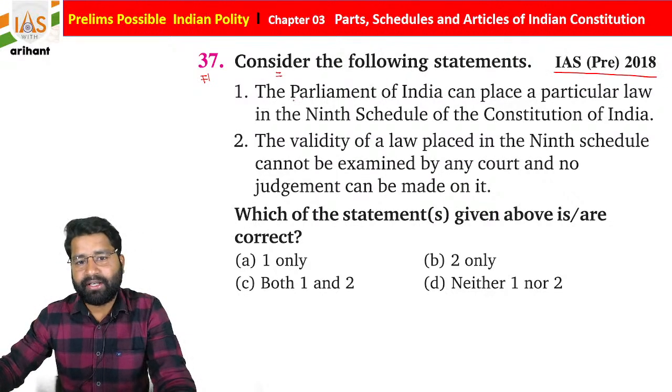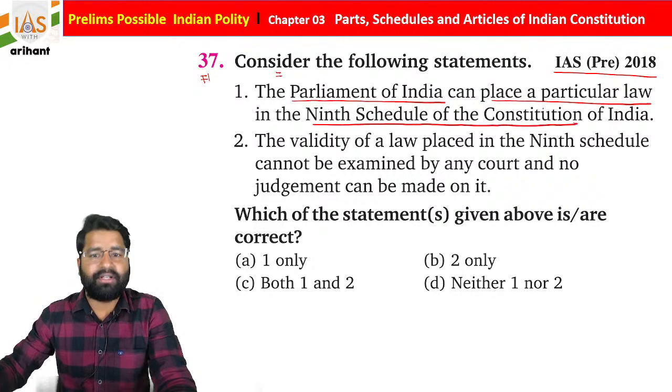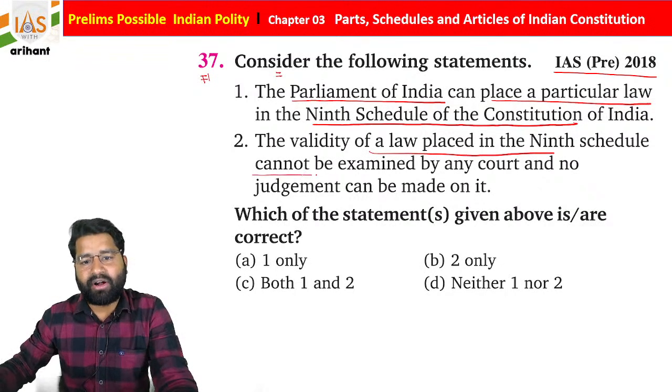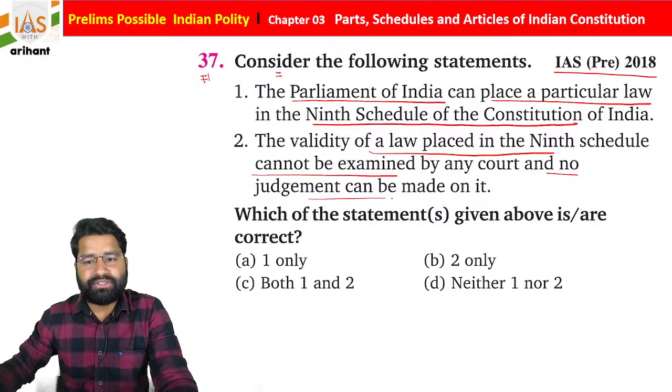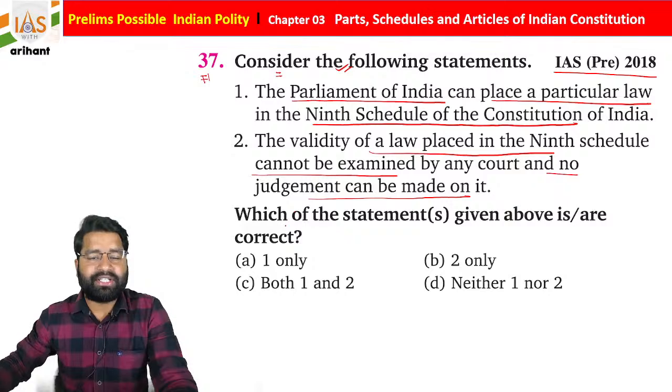Now if you see the next, consider the following statements, and this question belongs to the year 2018 UPSC Prelims. The Parliament of India can place a particular law in the 9th schedule of the Constitution of India. The validity of a law placed in the 9th schedule cannot be examined by any court. The second statement says that no judgment can be made on it. Now, which of the following statements is correct?